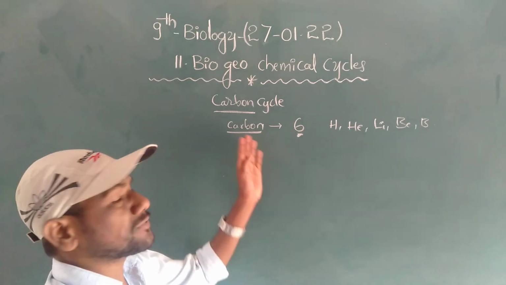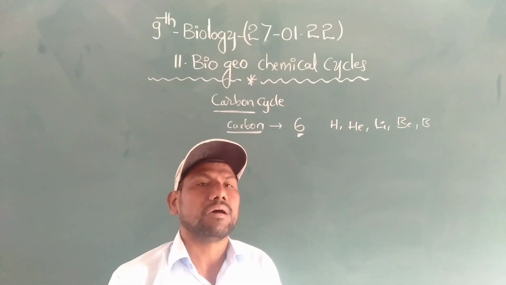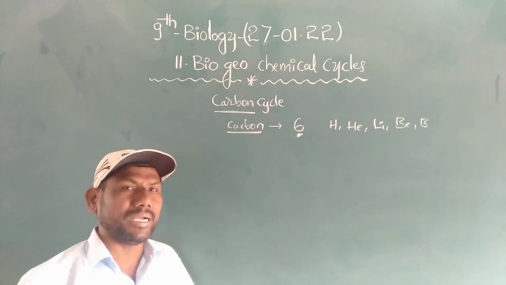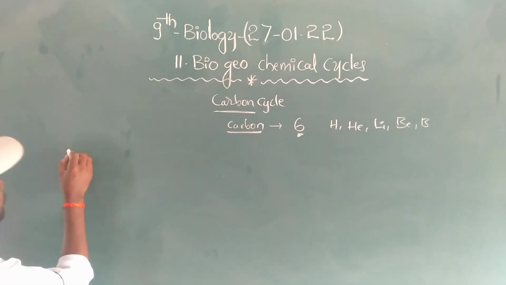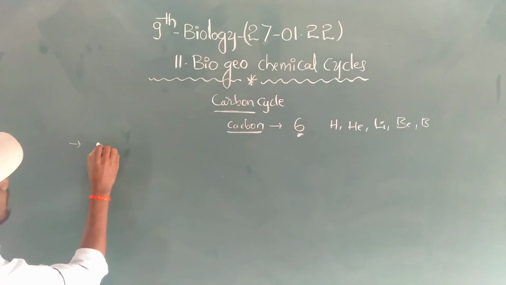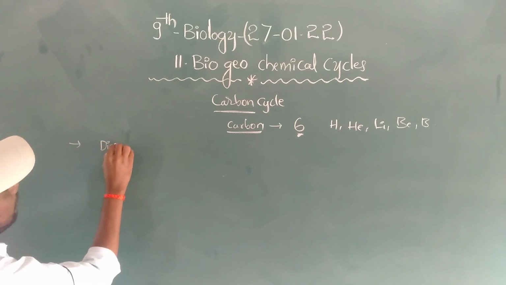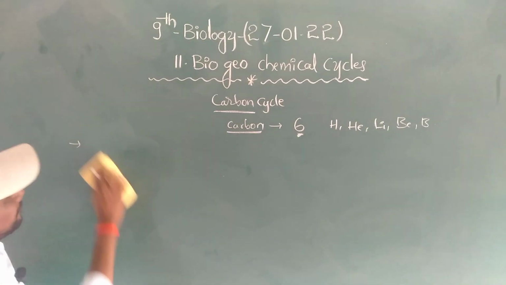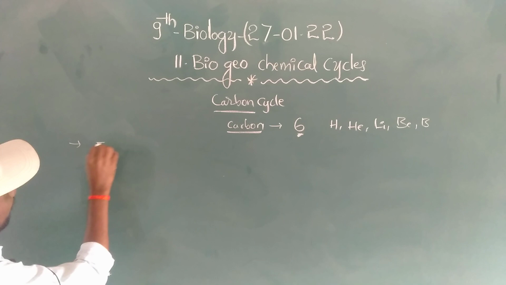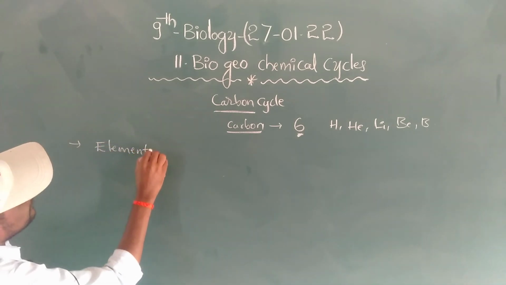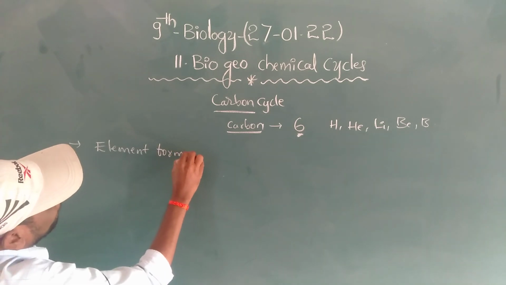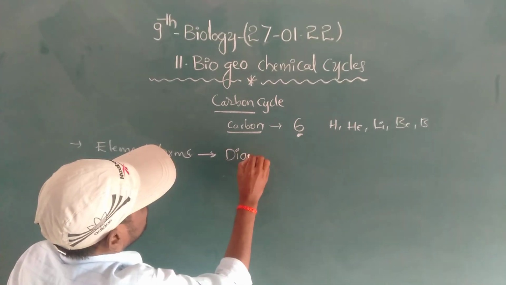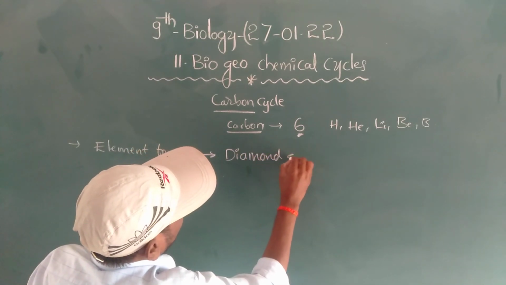Next, carbon is found in various forms on the earth. It occurs in elemental form in two forms: one is diamond, and the other is graphite.